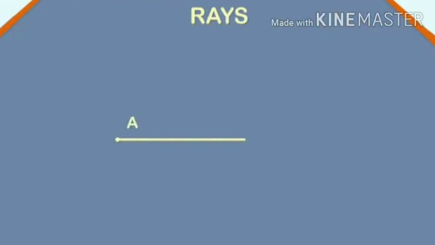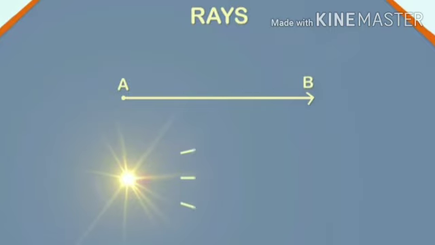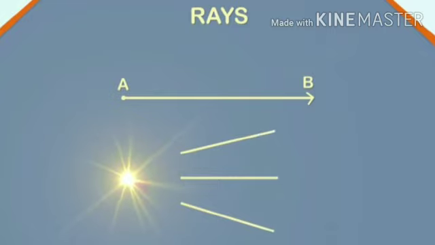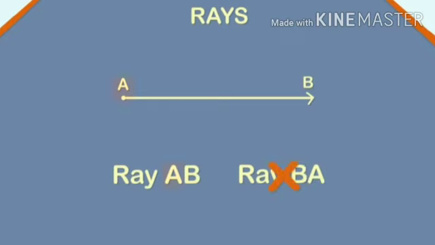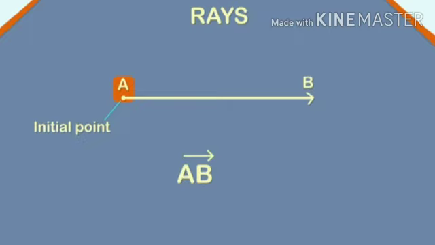A line segment which extends endlessly in one direction is called a ray. Have you noticed the rays of the sun? They start from the light source, which is the sun, and go on endlessly in one direction. A ray has only one end point and does not have a fixed length. Hence, it cannot be measured. The above ray can be read as ray AB. It cannot be read as ray BA. The first letter should be the end point letter. It is called its initial point. It can be written as ray AB.